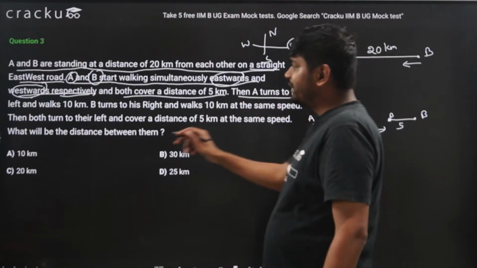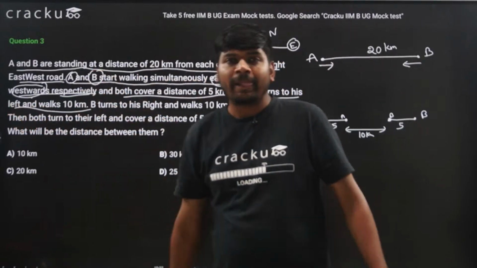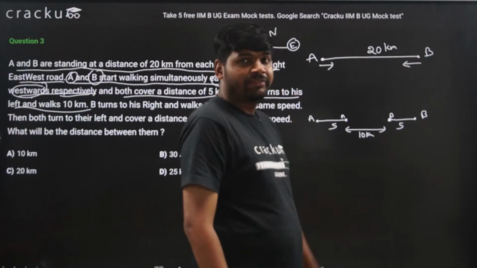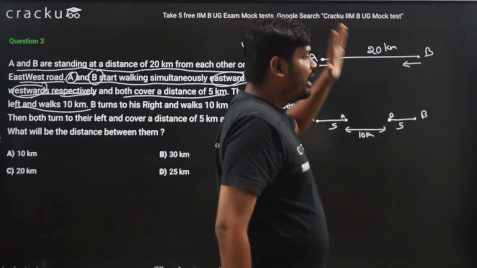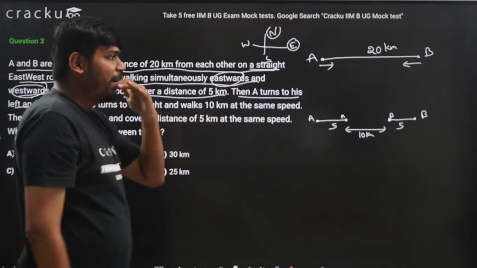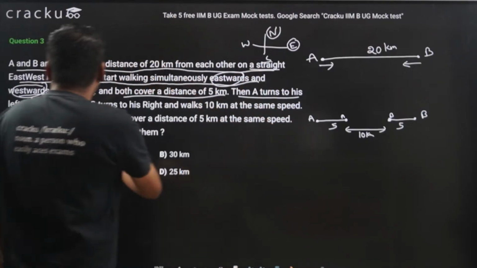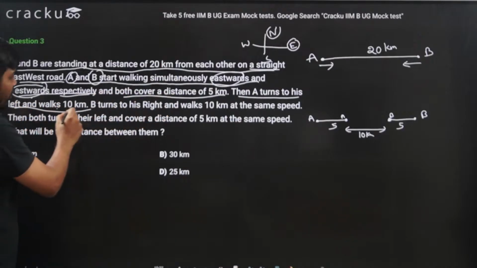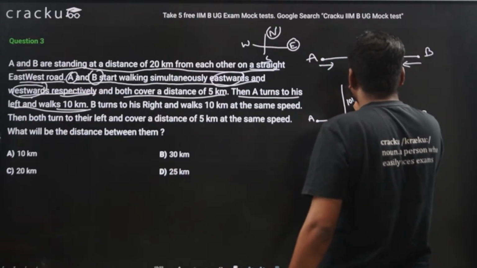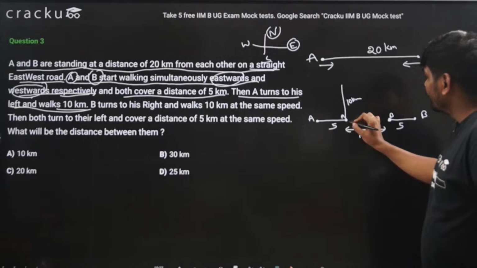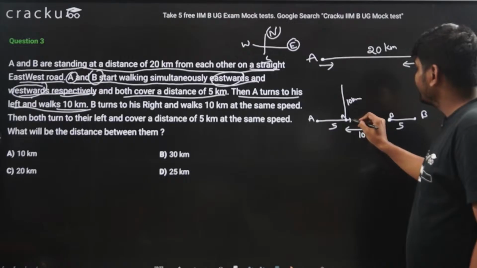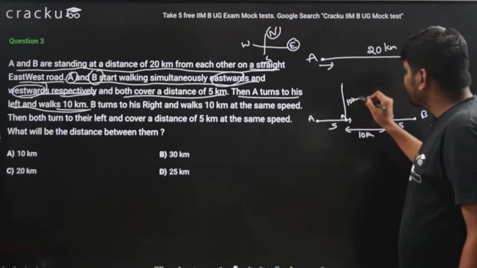Then A turns to his left and walks 10 kilometers. Now A reaches here and he turns left. When I am facing east, my left will be north direction. So A turns to his left and walks 10 kilometers. So A was facing in this direction, his left will be this, so he will move the distance of 10